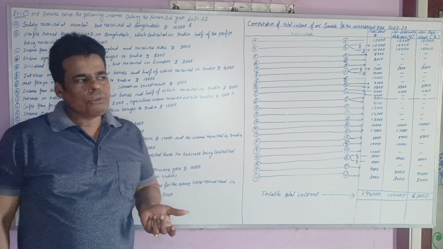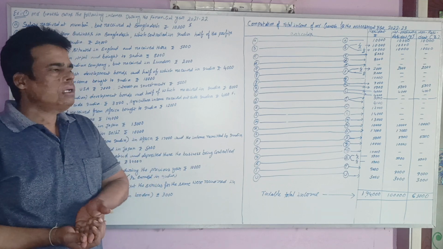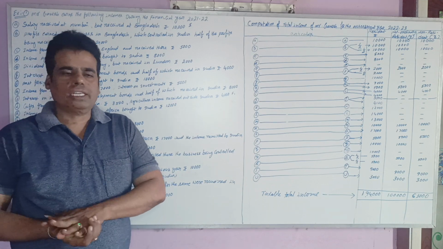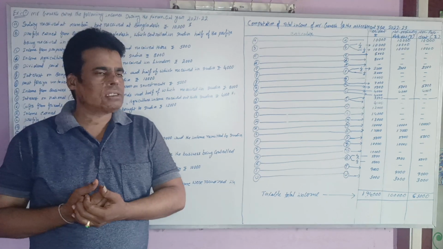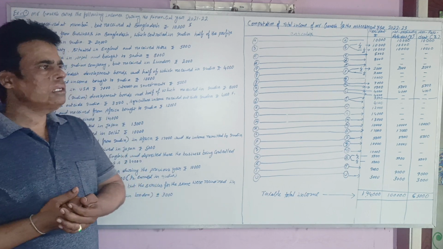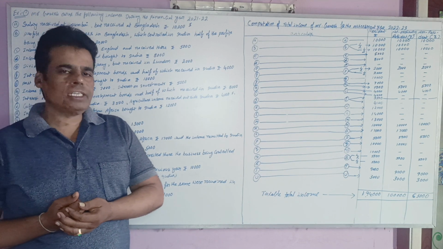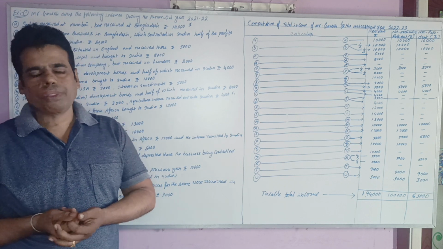Last class we already explained the rules and regulations of residential status and tax incidence. Now we collected some points from different question papers and different textbooks regarding residential status and tax incidence. I have already given you a link for it.